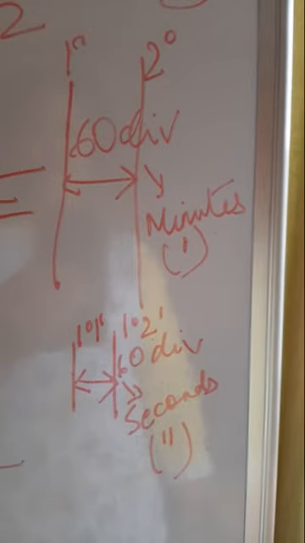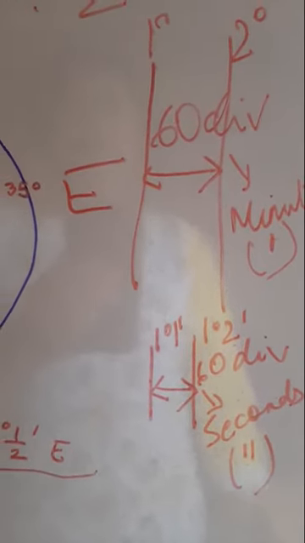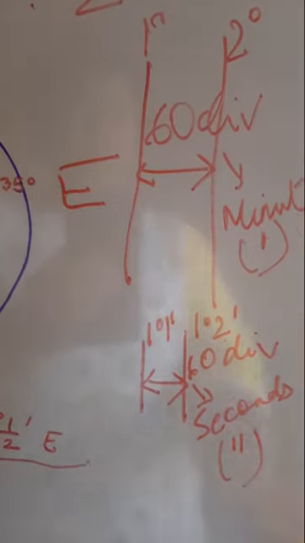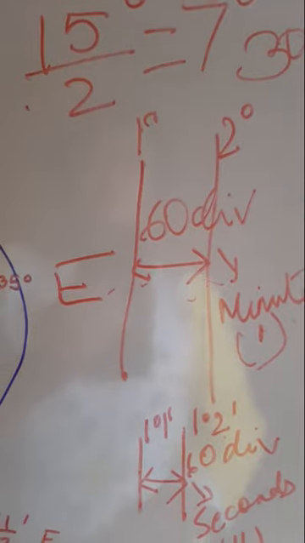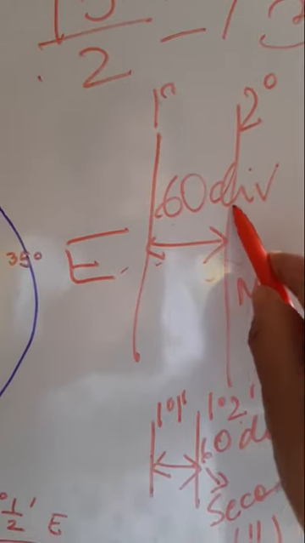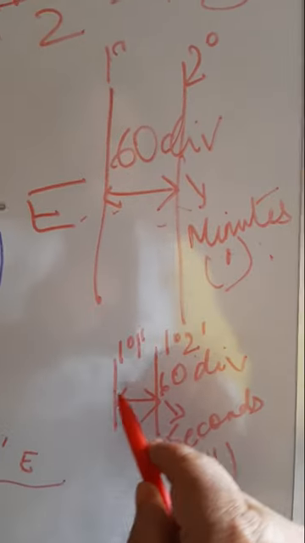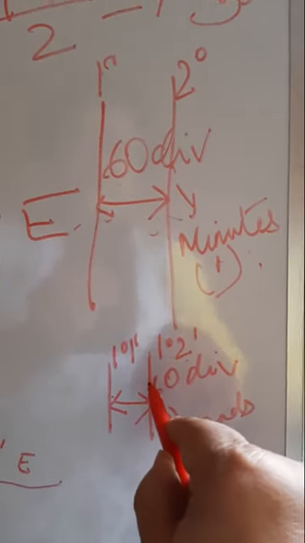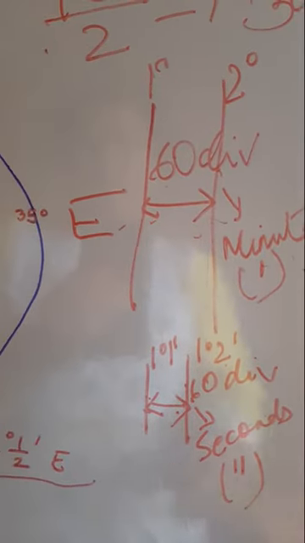So in this way, the gap between two adjacent longitudes is first divided into 60 divisions, called minutes, and then the gap between two minutes is again divided into 60 equal divisions, known as seconds.